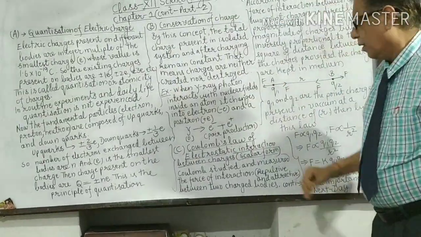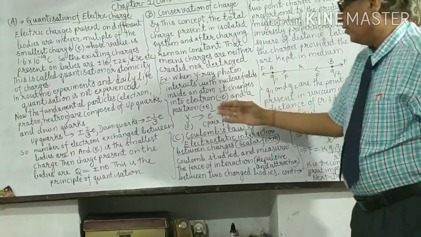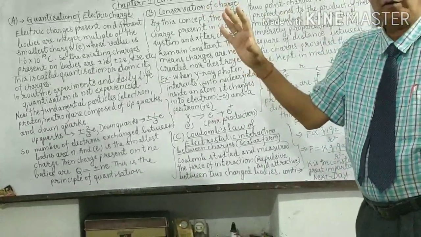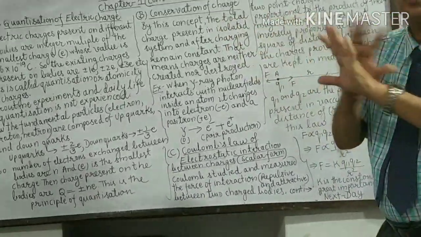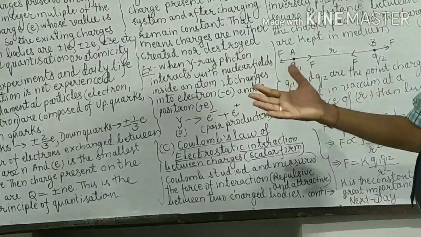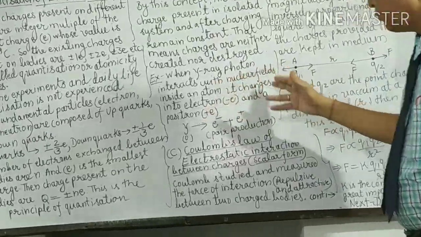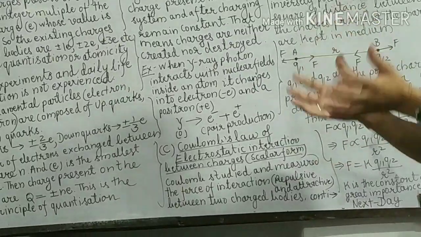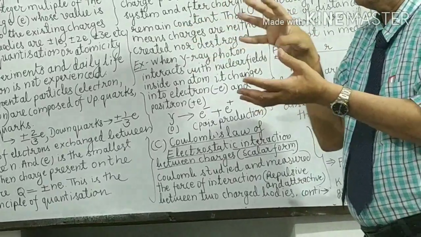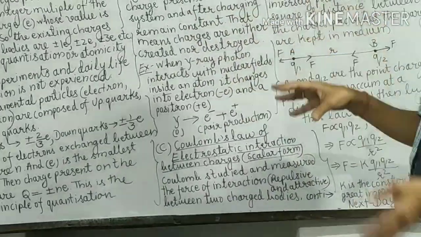An example is in nuclear physics, which is pair production. A gamma ray photon is an energy particle having 0 charge. It moves with a particular velocity, pierces the atom, and comes closer to the nucleus, into the positive field of the nucleus.